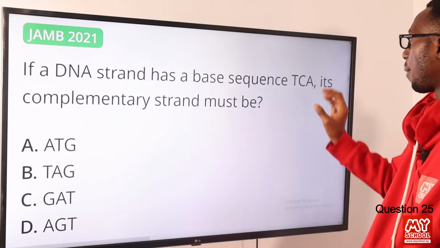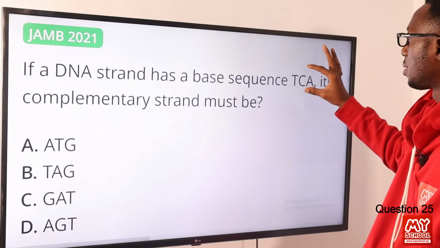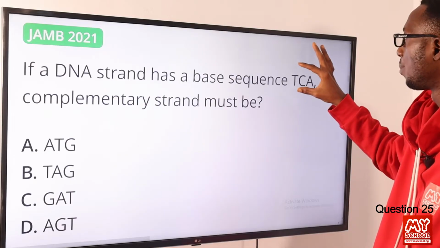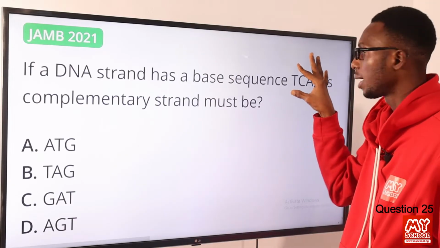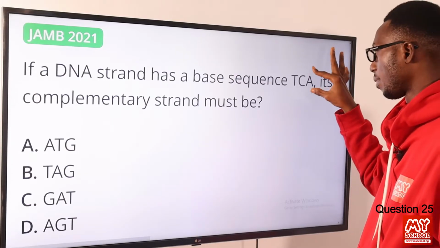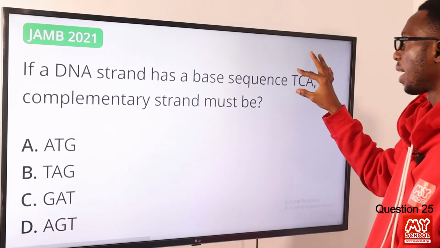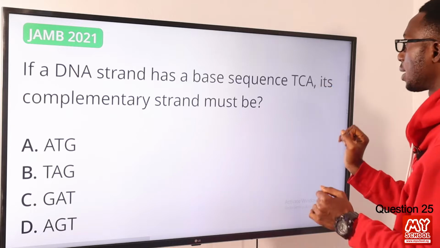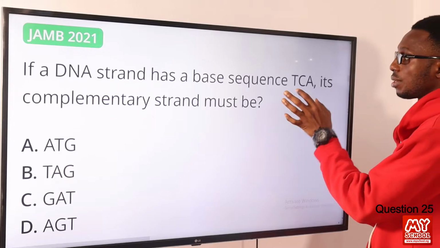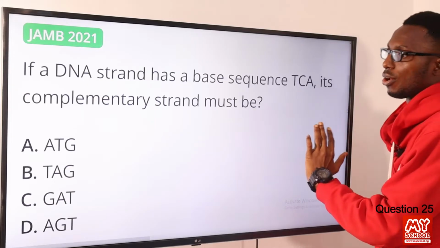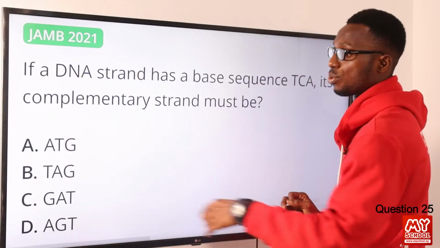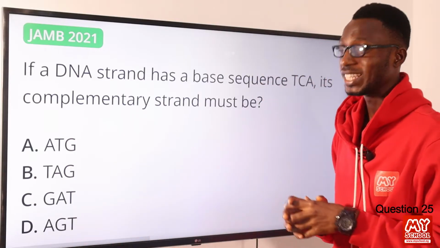Okay, so we're talking about thymine, this is cytosine, this is adenine. The complementary strand to thymine is adenine, right? To cytosine, that is guanine. Then to adenine, that is still thymine. So the complementary strand should be well fitted this way. This is A, this is G, and this is T. So the complementary strand is AGT. All right, so where do we have it? AGT. This is the correct sequence. So option D is the correct option.